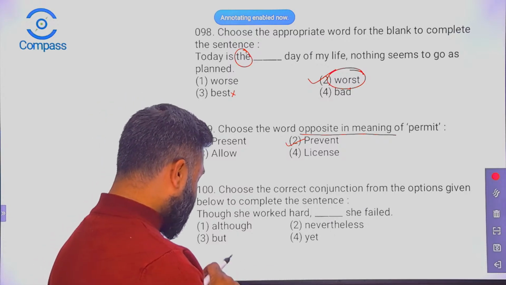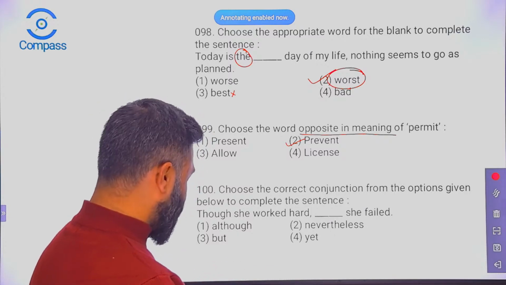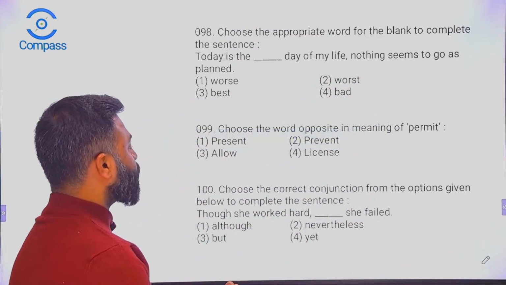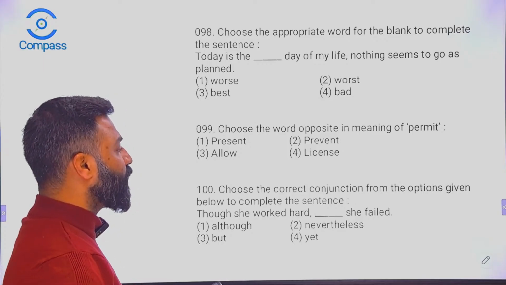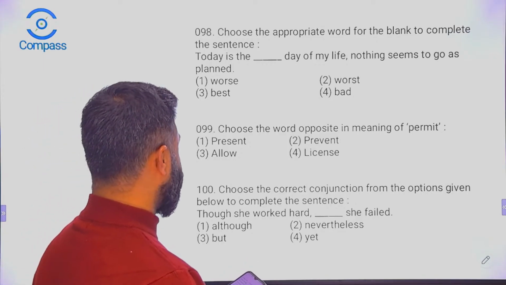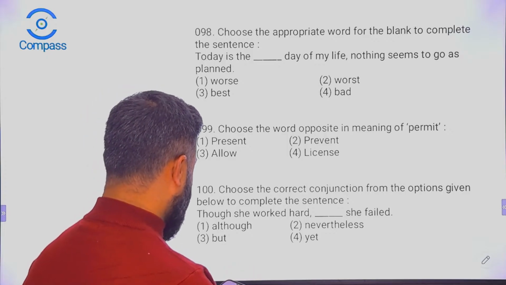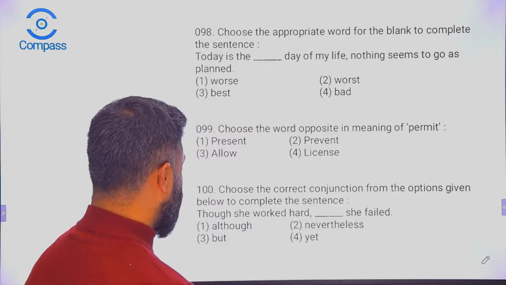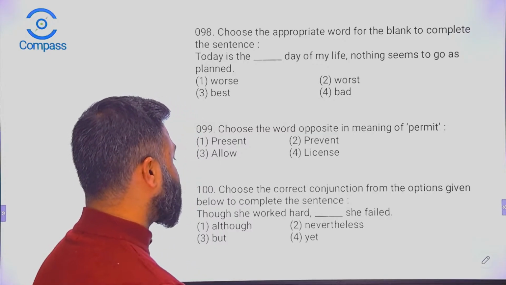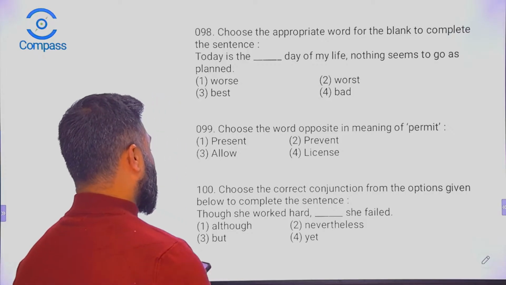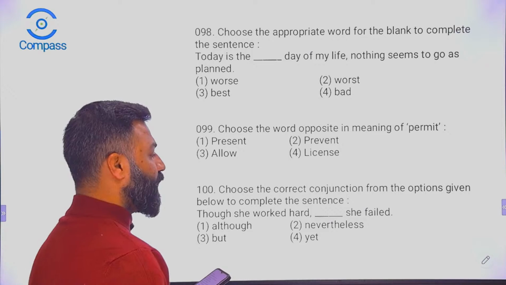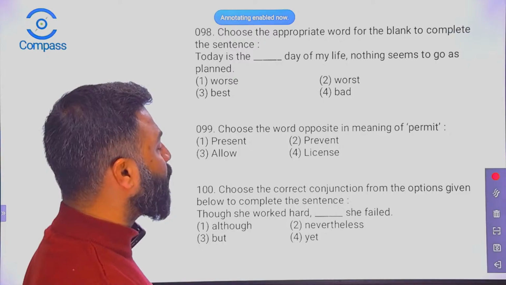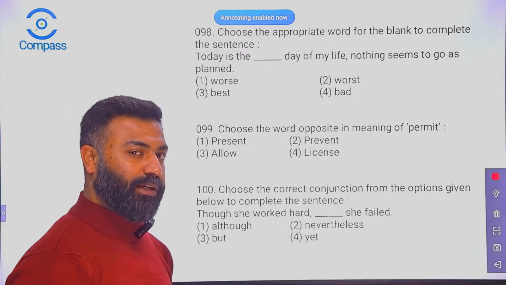Okay. 100th question. And this is going to be, I think, the final question. Let me check as well. Yes. Choose the correct conjunction from the options given below to complete the sentence. Though she worked hard, dash, she failed. Come on. So, although she failed, no, it cannot be. Nevertheless, she failed, no, it cannot be. Though she worked hard, but she failed. Very closely related.